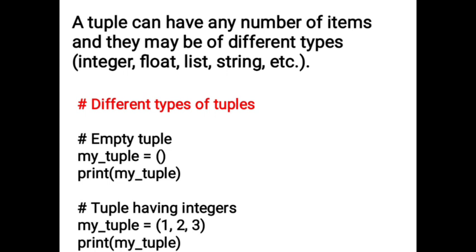My tuple is an empty tuple, you can also create it. my_tuple is equal to open and close brackets. And suppose you have integers in your tuple, so my_tuple, the tuple name, is equal to, inside the brackets you write the numbers. Here I am writing 1, 2, 3 as the integers.